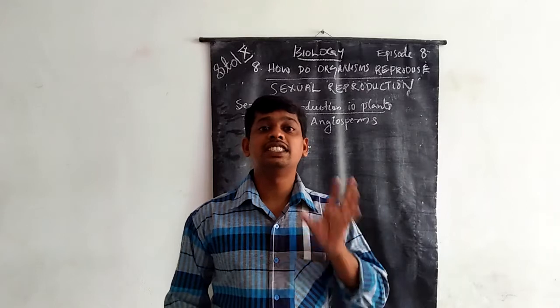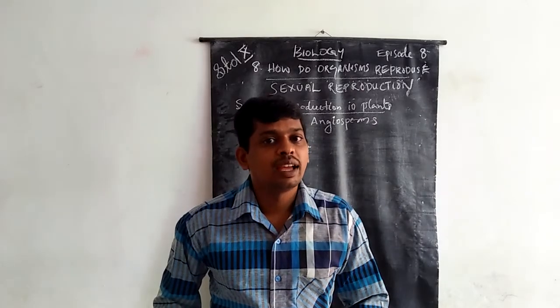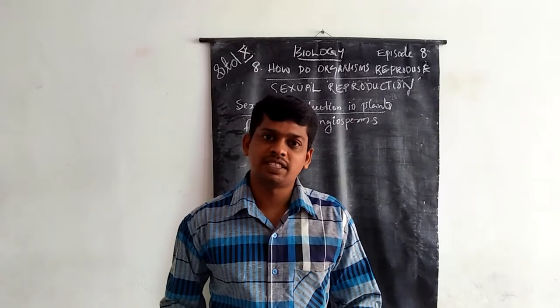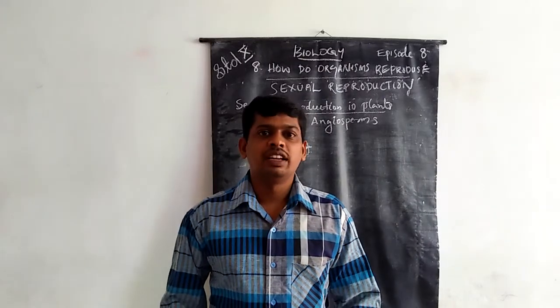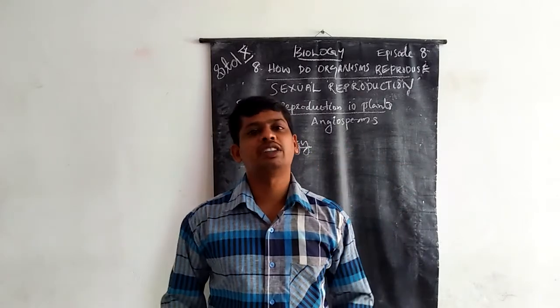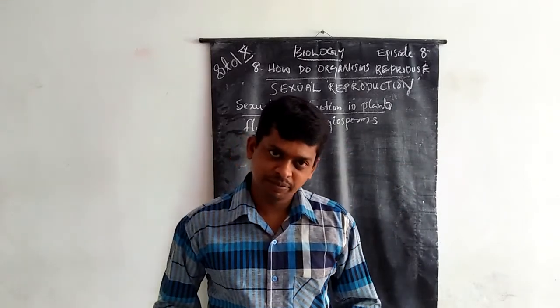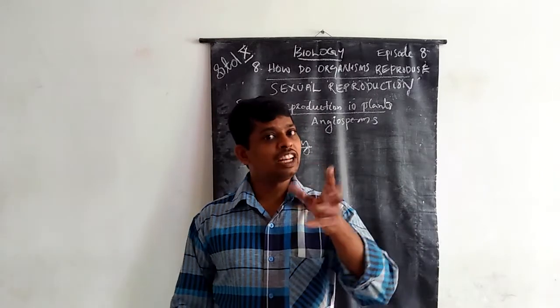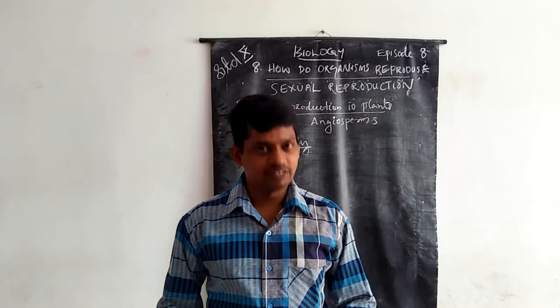It is the colored part of the plant, the fascinating, glamorous part of the plant, and the ornamental part of the plant.